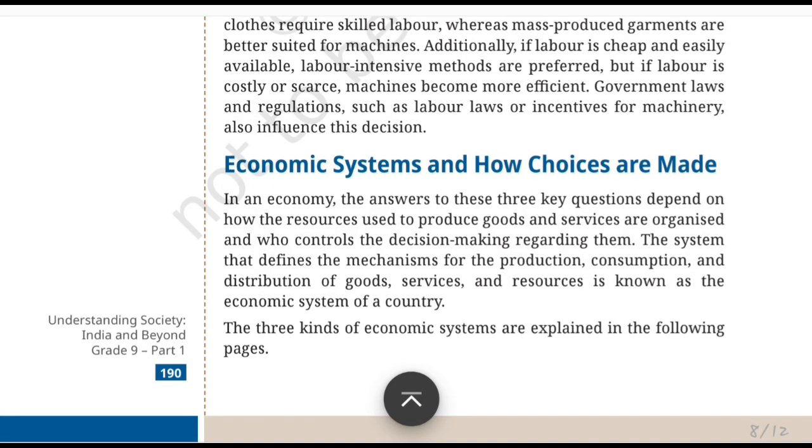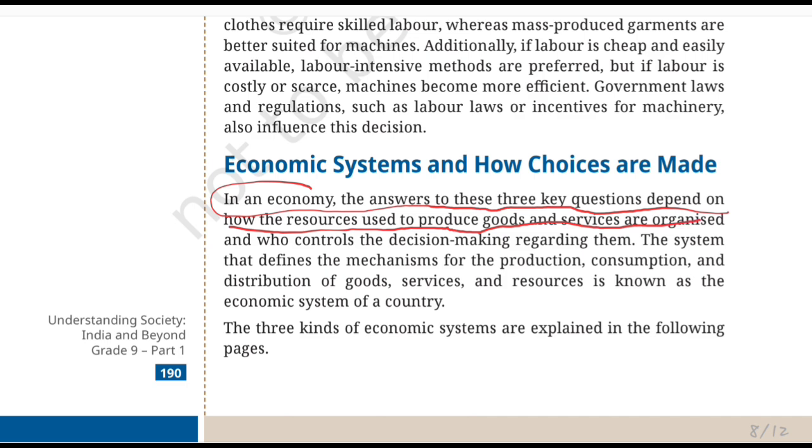So, in an economy, the answers to these three questions depend on how the resources used to produce goods and services are organized and who controls the decision making regarding them. So remember our three questions: what, how, and for whom. Now imagine asking who gets to answer these questions. Is it mainly the government, or these decisions mainly are made by private businesses or consumers? Or do both have a role here? That depends on how the economy is organized. And that organization is what takes us to the term economic system.